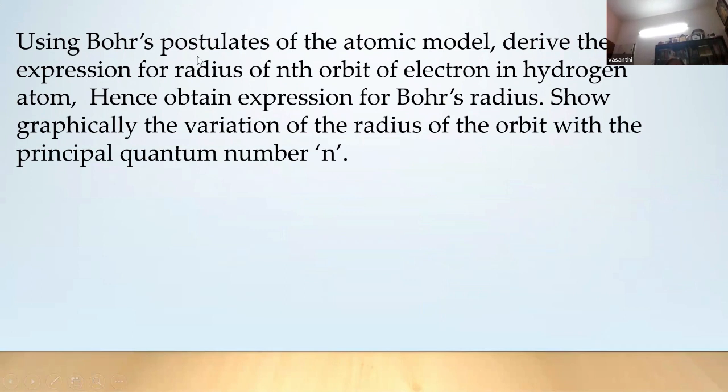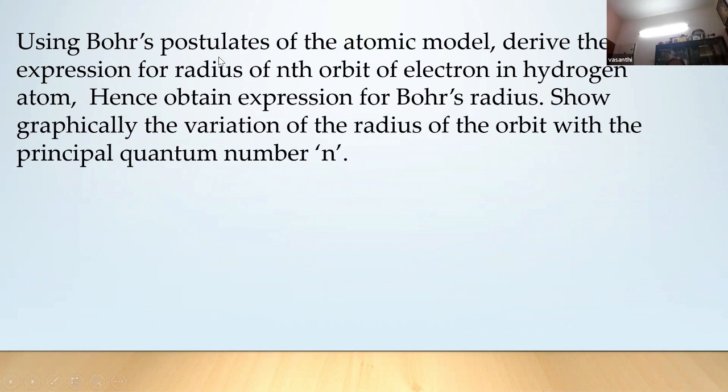Using Bohr's postulates, derive the expression for the radius of the nth orbit of the electron. Please make them practice this derivation for sure, because many portions are deleted in atoms, and radioactivity is not there. Hence, obtain the expression for Bohr's radius, and show graphically the variation of the radius of the orbit with the principal quantum number.